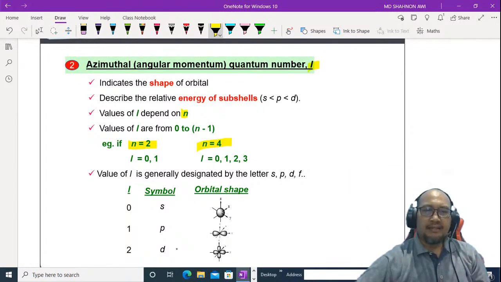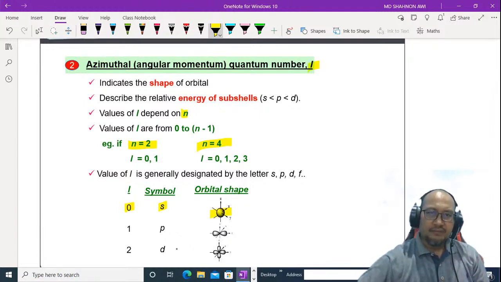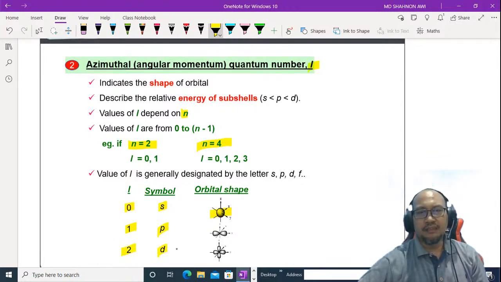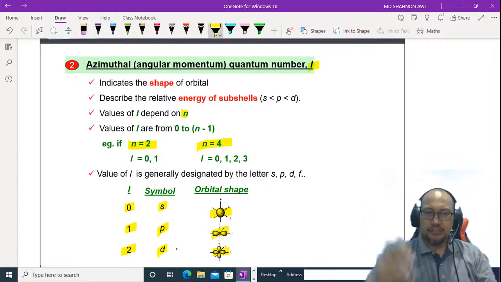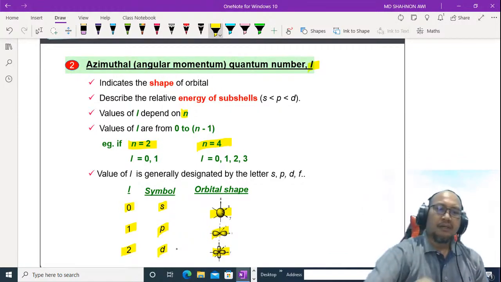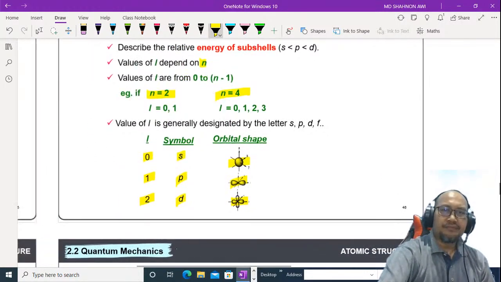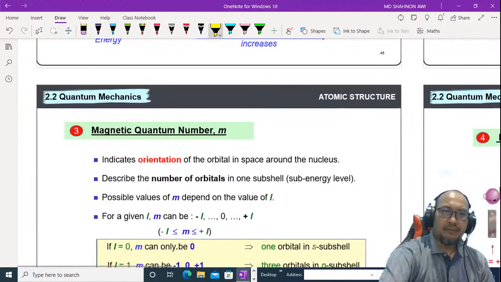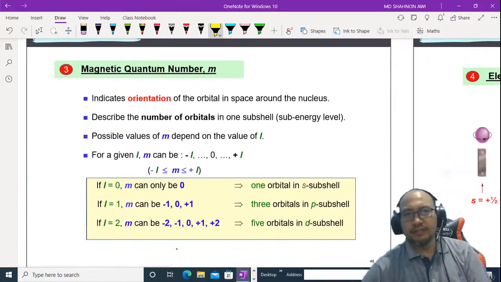L is generally designated by the letters s, p, d, f. For L equal to 0, we use the symbol s, and the orbital shape is spherical. For L equal to 1, we use p. For L equal to 2, we use d, with a different shape of orbital. S is spherical, p is dumbbell, d is cloverleaf.